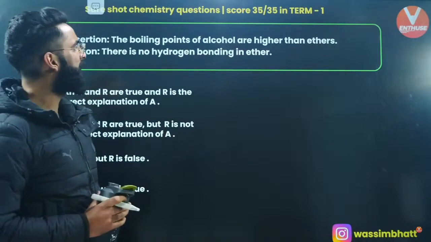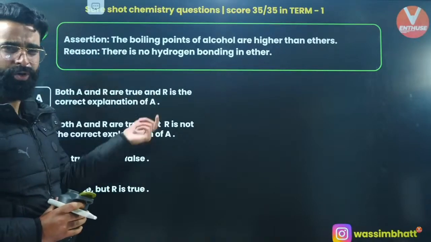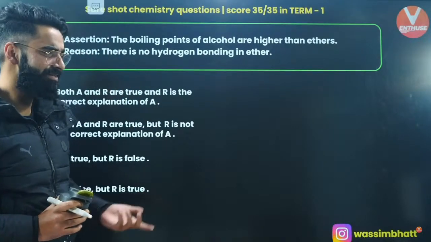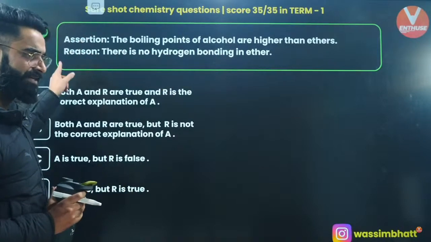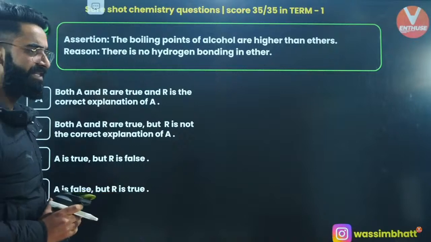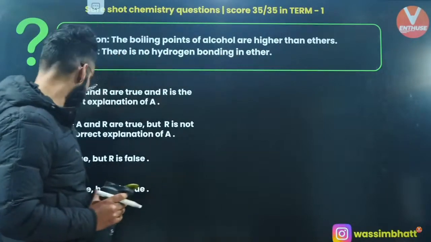The boiling point of alcohol is higher than ether. This is right. Why is that? Because in alcohols, we have got hydrogen bonds. In ethers, there is no hydrogen bond. A is right. Reason is right. Reason is the correct explanation of the assertion. Right? Yes, people?